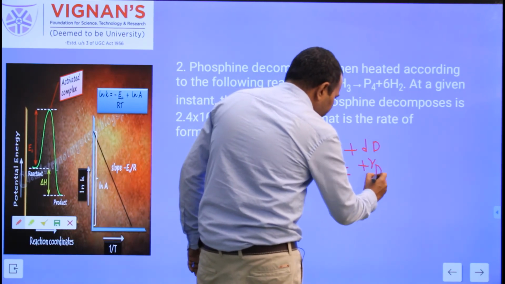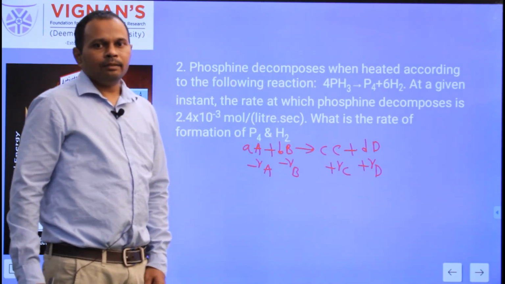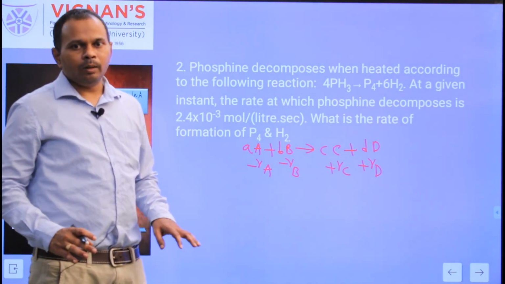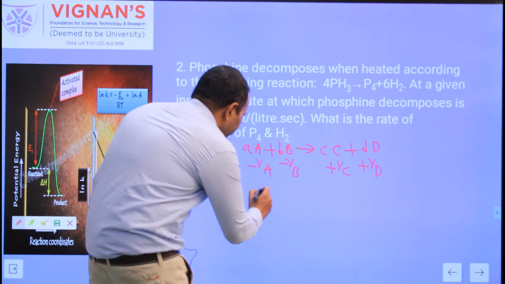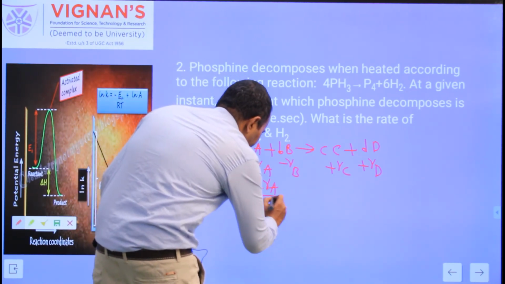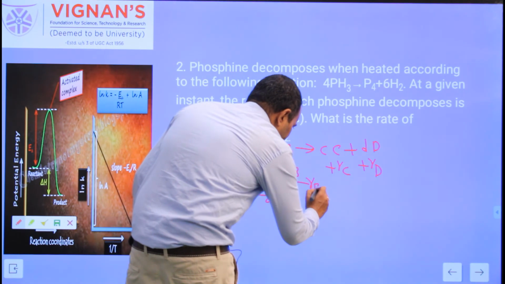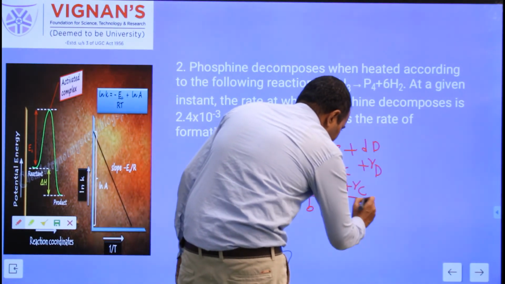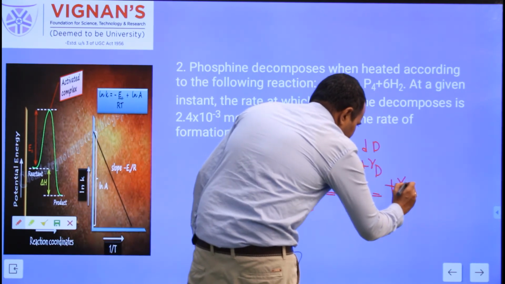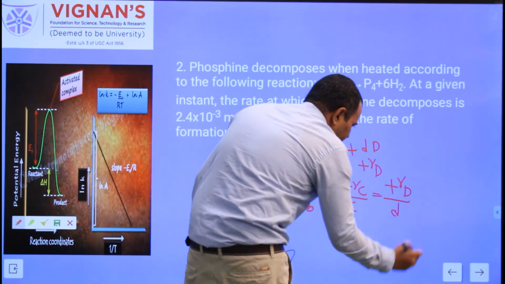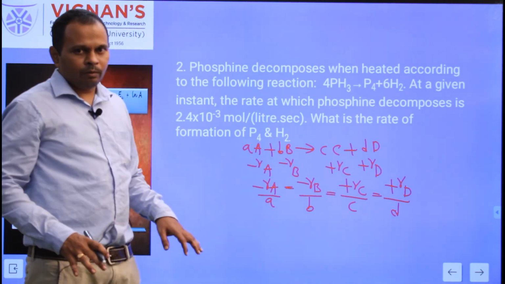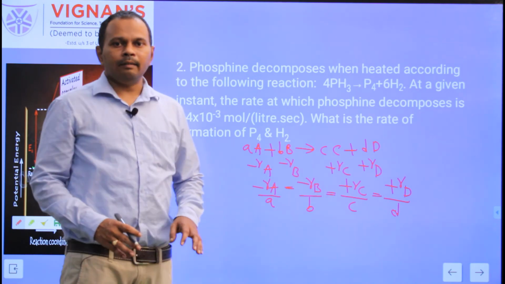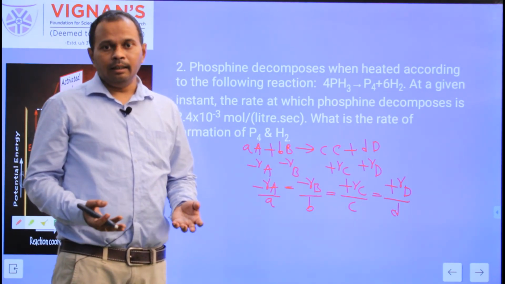If you want to relate the rate of disappearance of the reactants to the rate of formation of the products through the stoichiometric coefficients, the relation is minus R_A by a equals minus R_B by b, which equals plus R_C by c, which equals plus R_D by d. Once you know the rate of formation of products and the stoichiometric coefficients, you can find the rate of disappearance of the reactants.